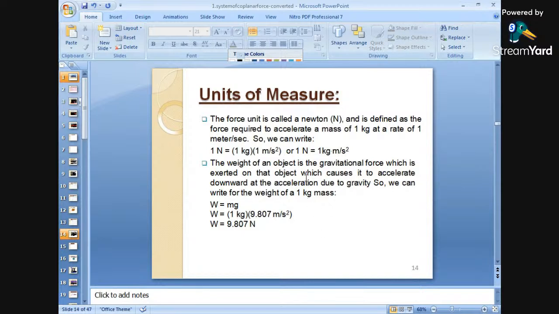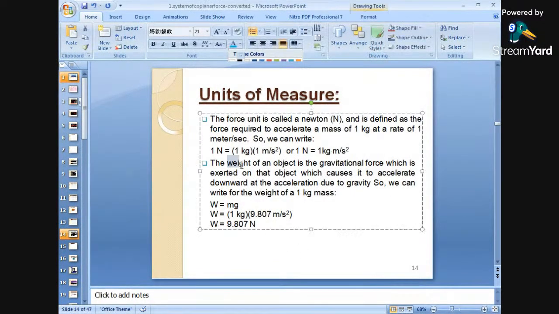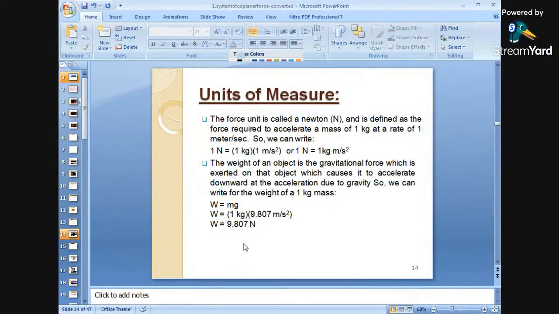The weight of an object is the gravity force exerted on that body, which causes it to accelerate downward at the acceleration due to gravity. So what is weight? Weight is the mass into gravity, because the body is attracted by the force of gravity. Weight is equal to mass into gravity.